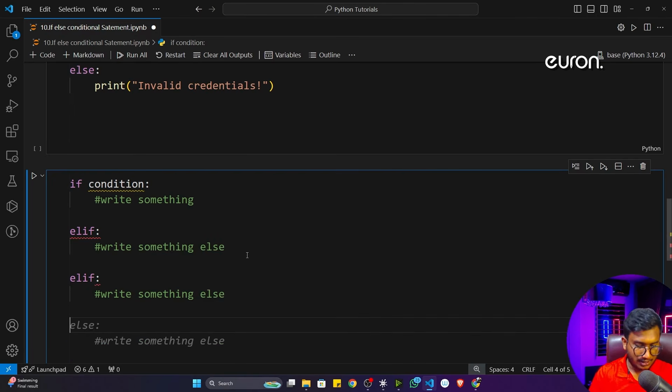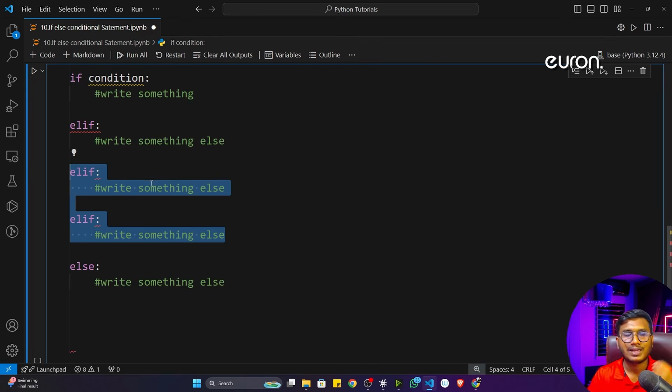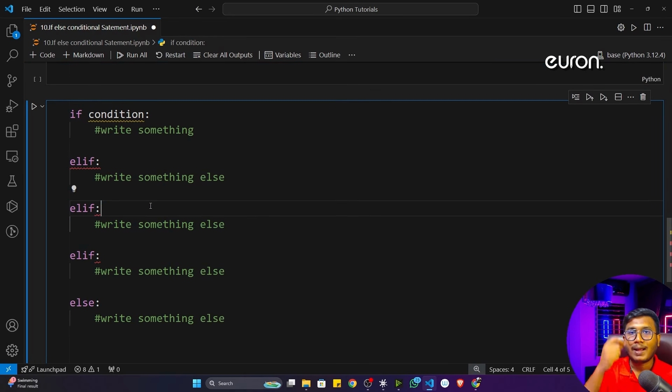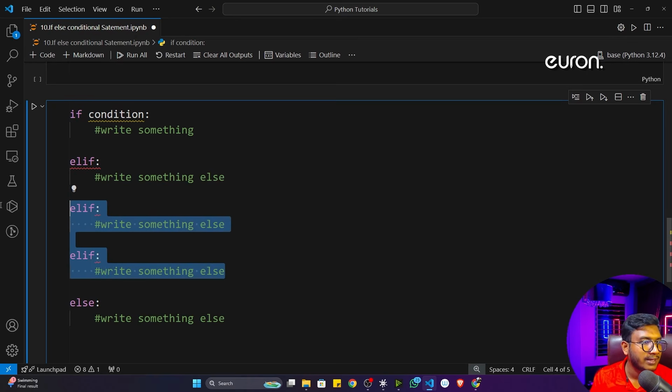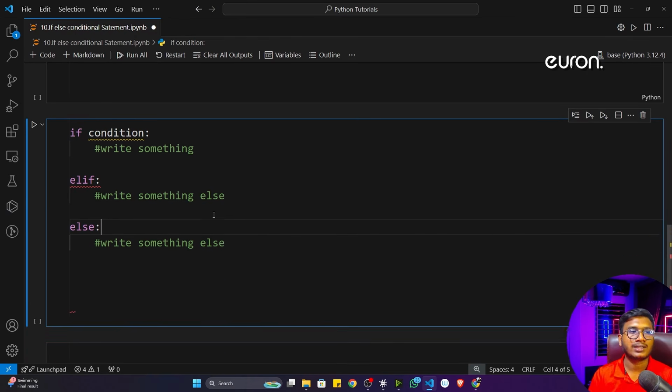That's how you can write as many elif as you want. Let's say you need thousands of elif, you can add thousands of elif here. So that's how you can handle multiple conditions. If you have more than two conditions, you can use elif. I only need one elif, so I will remove this extra elif as of now. I only need three conditions in this case.